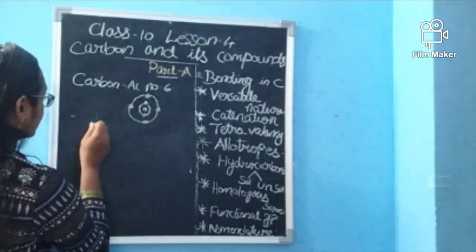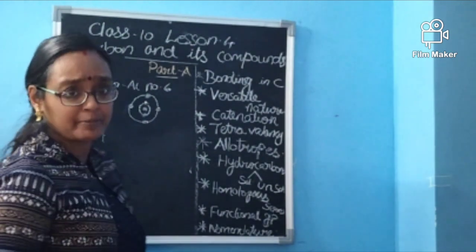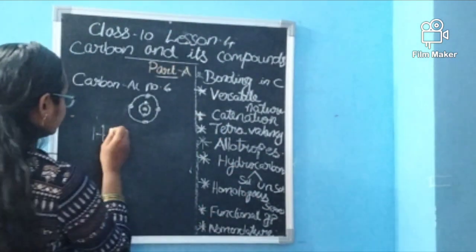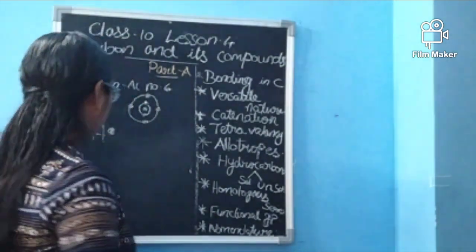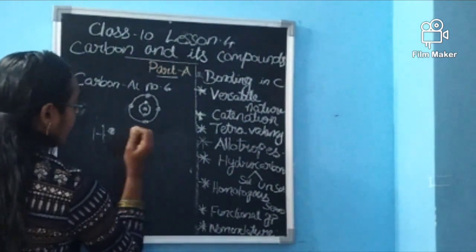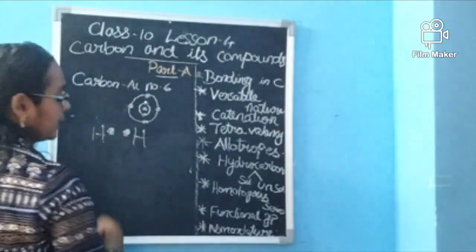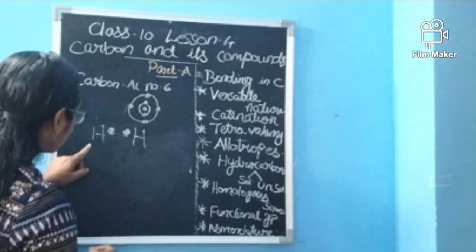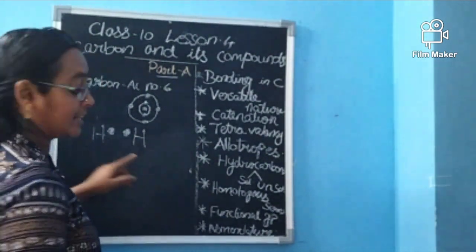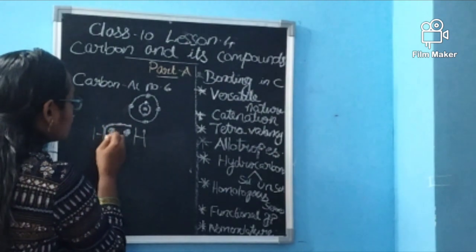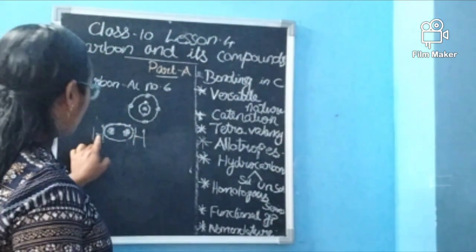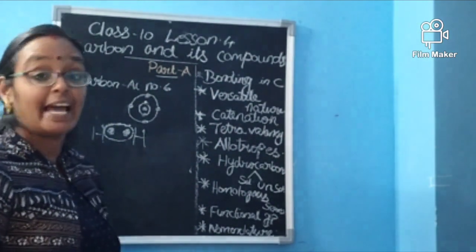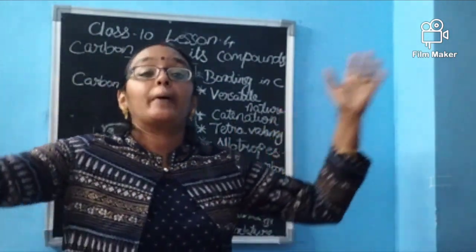For example, hydrogen. What is the atomic number of hydrogen? 1. For making the octet, it needs 2 electrons, isn't it? Here one more hydrogen is coming. It also has only 1 electron. So this hydrogen bonds with this hydrogen and forms a mutual sharing. Thus 2 electrons are common for this hydrogen as well as this hydrogen. Like you are common for your parents.